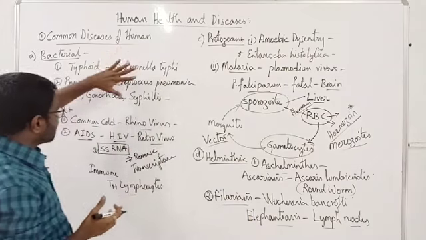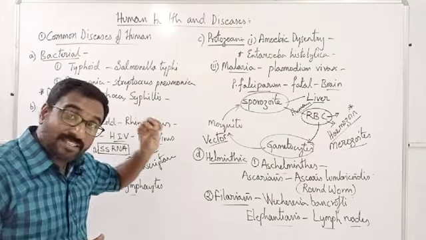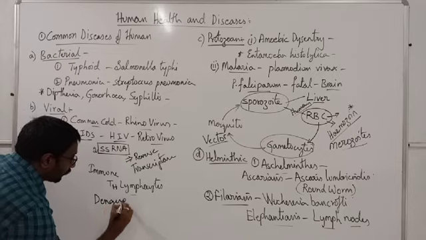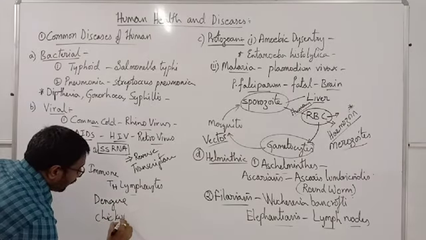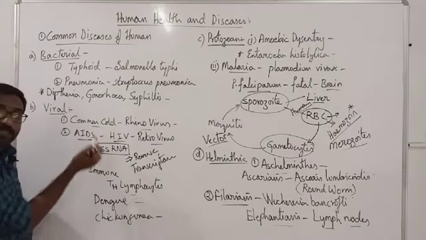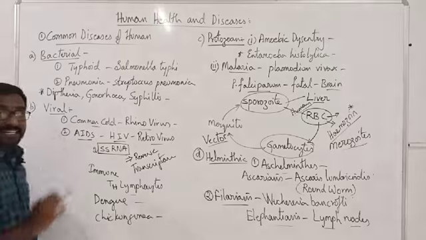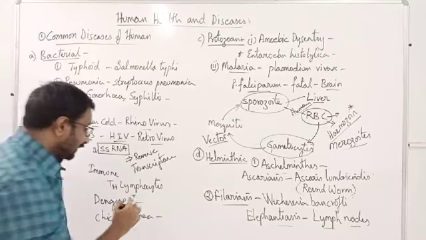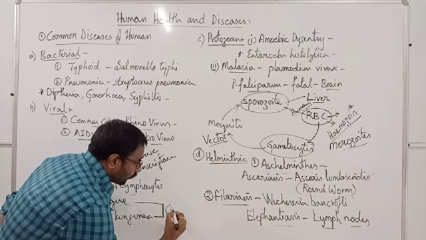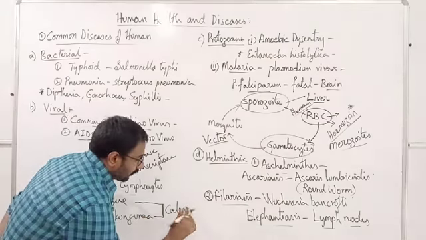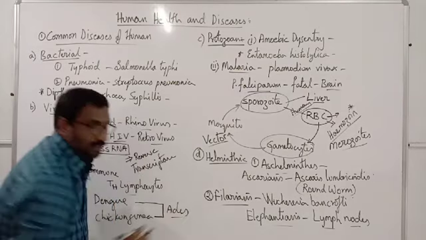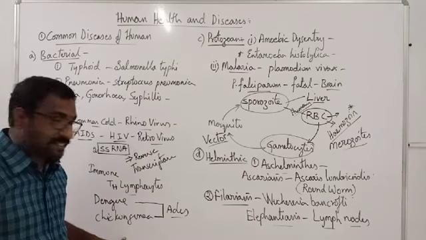So we have bacterial diseases, we have viral diseases. We can go into other viral fevers called dengue, chikungunya. These are also viral diseases only. But you should know that these diseases get transferred by a vector. It is the Aedes mosquito which will transfer this disease.